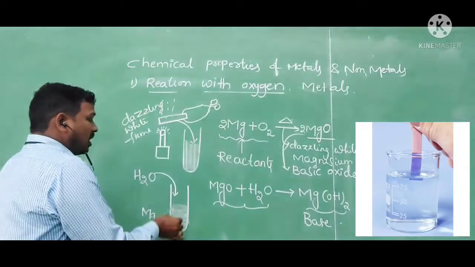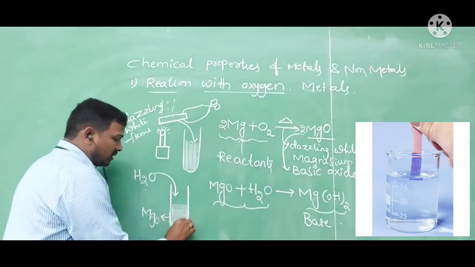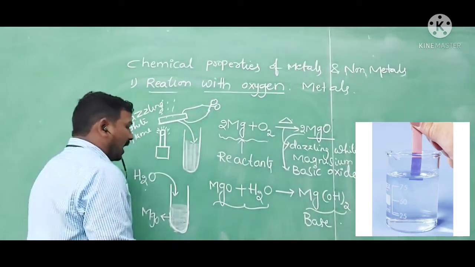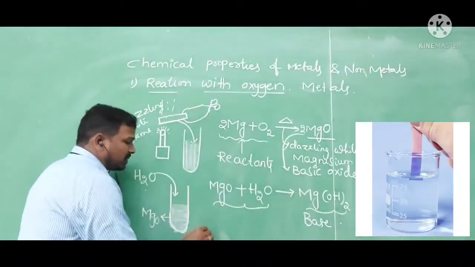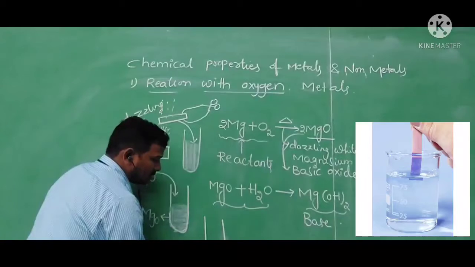After mixing the water with the magnesium oxide, we need to test with the help of the litmus paper. I am taking the red litmus paper into this test tube.